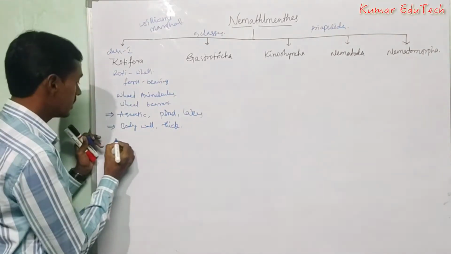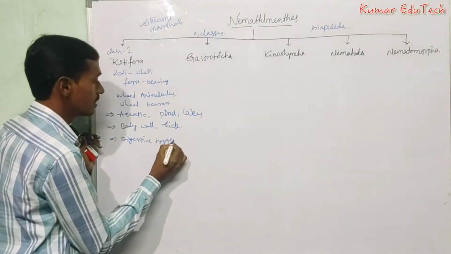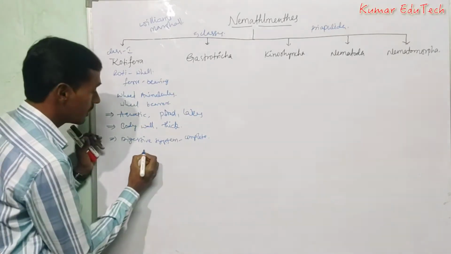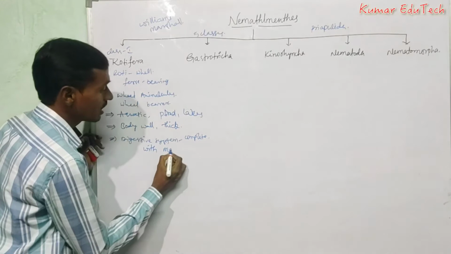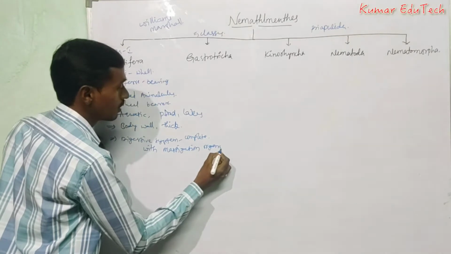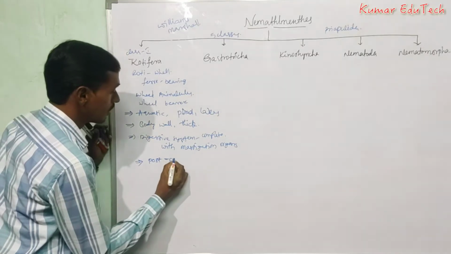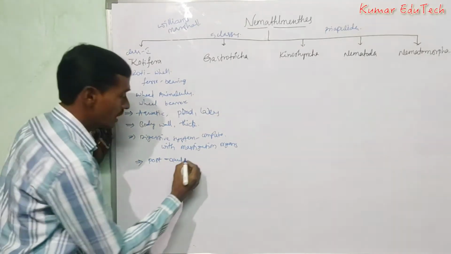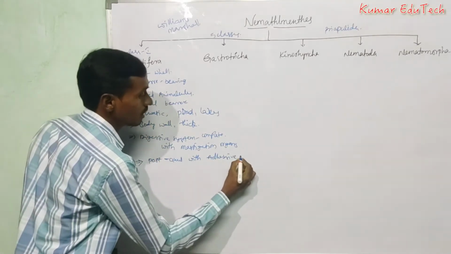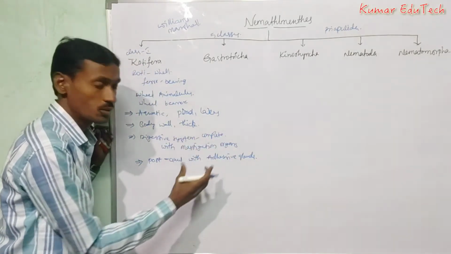The digestive system is complete, with mastication organs. Post-anal adhesive glands are present, which are useful for attachment to the substratum.